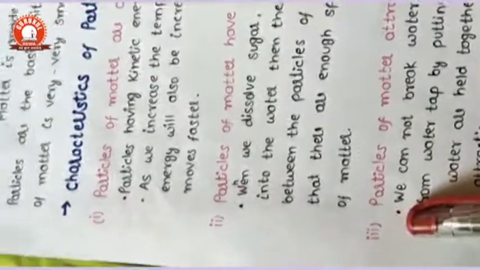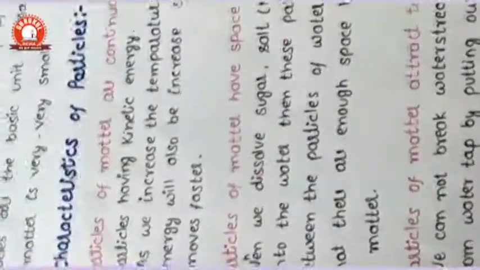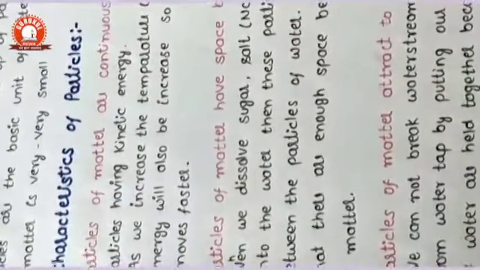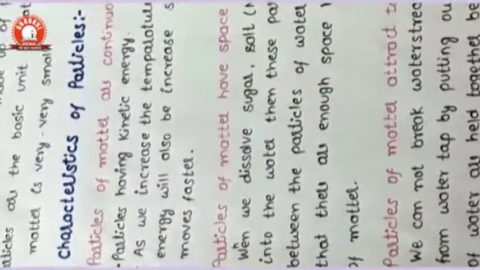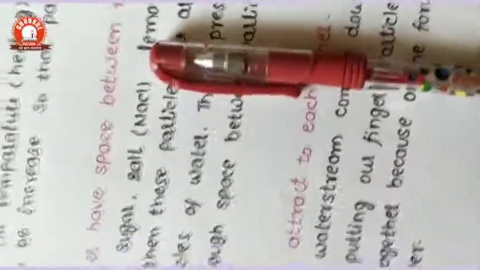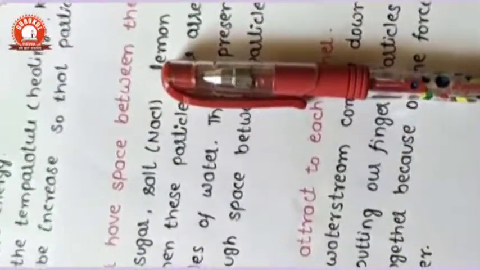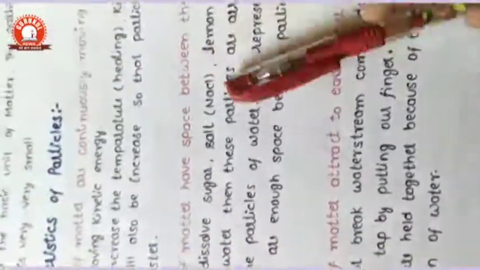The third or last property of the particles is that particles of matter attract each other. How can we identify that particles of matter attract each other? Suppose, imagine we open the water tap and water is flowing down. If we put our finger in the water flow, can the water drops break apart? No, they stay combined and they cannot spread here and there. So we can say that there is an attraction force between the water droplets.